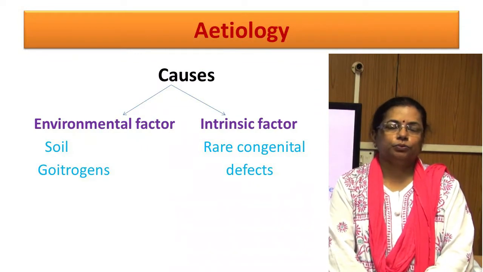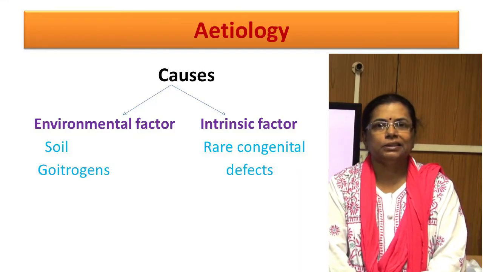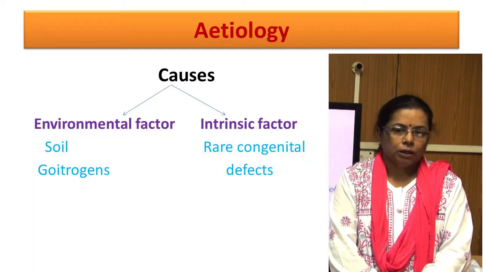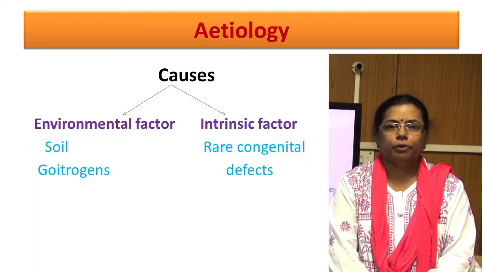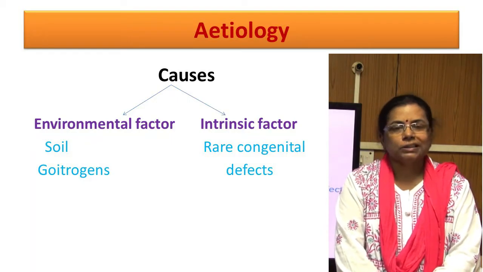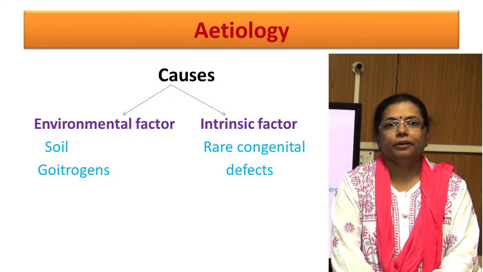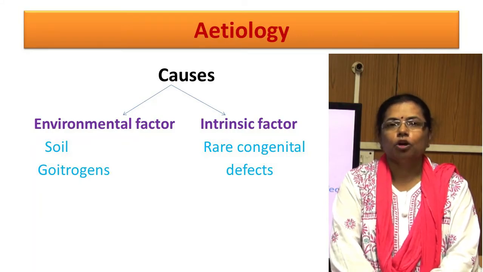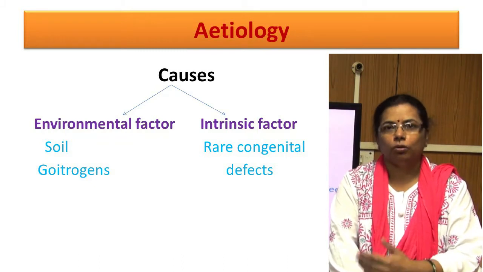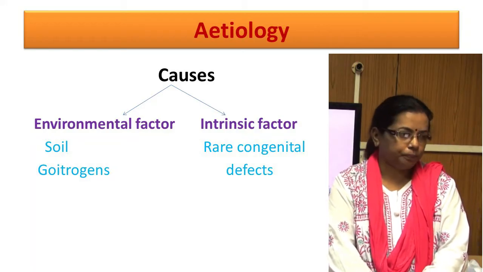There are 2 factors which contribute to iodine deficiency. First is the environmental factor, second is the iatrogenic factor. Iodine deficiency is a disease of soil. People who live in hilly areas are more likely to suffer from iodine deficiency disorder, because iodine from the soil is lost through leaching. Heavy rainfall, snowfall, and flooding cause loss of iodine from the soil. Therefore, whatever is grown on those soils is deficient in iodine and leads to iodine deficiency.